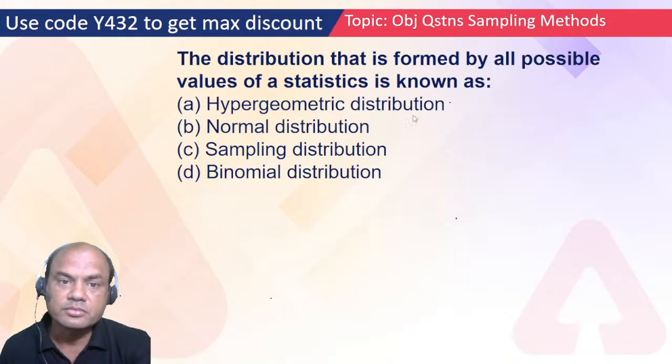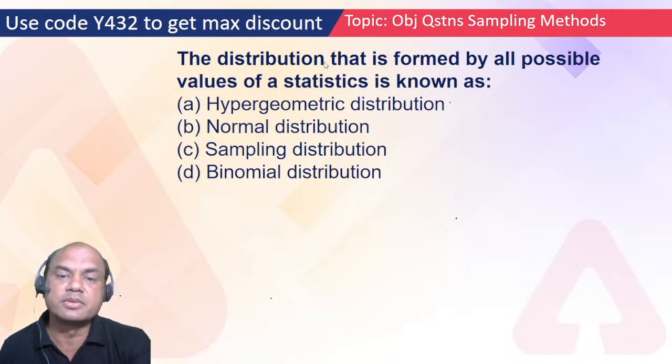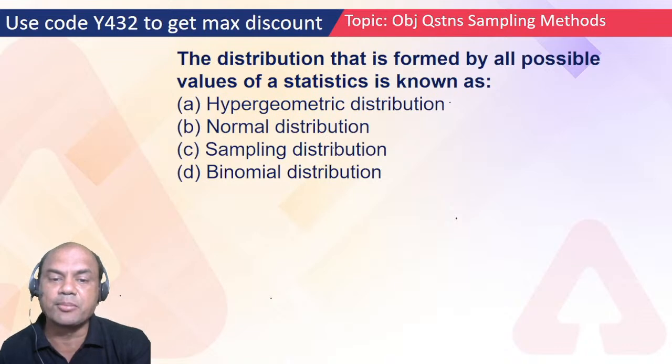Okay, let's start. The distribution that is formed by all possible values of a statistic is known as what? Firstly you try to answer: hypergeometric distribution, normal distribution, sampling distribution, binomial distribution. So that is formed by all possible values of a statistic.